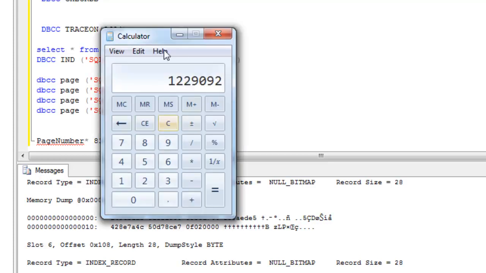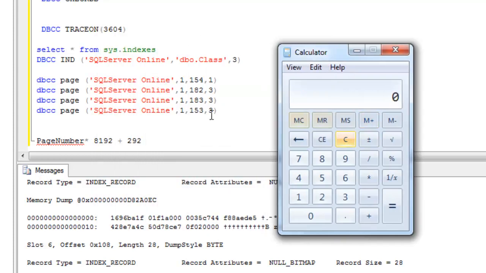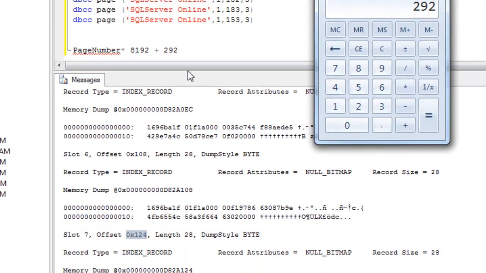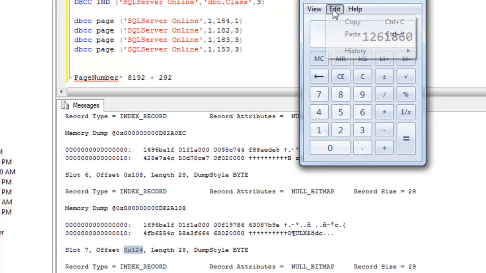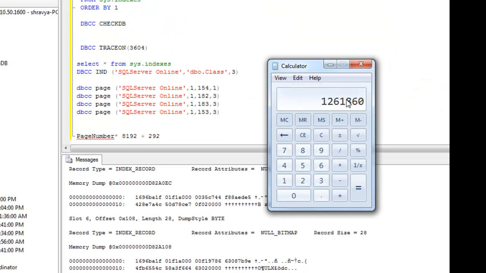Here is a calculator. Let's take a look at which page number we took: 154 multiplied by 8192 is the page, plus this decimal number 292. Make sure you convert this into a decimal number. Okay, this is the location we are going to find. Let's copy this number.